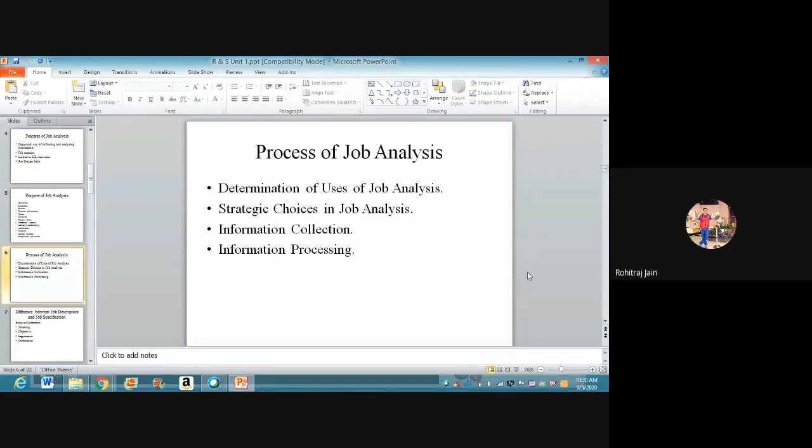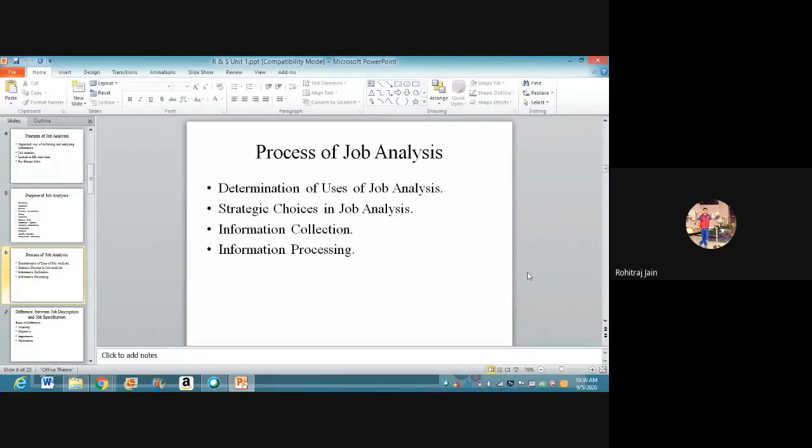Then the third step in the process of job analysis would be information collection. Students, it's a very crucial phase for the HR managers, because they might collect false information also. Okay, so falsification can happen here. So during this particular phase, we should be very, very cautious. Now, what happens in information collection? This step includes certain aspects that should be covered while collecting the data.